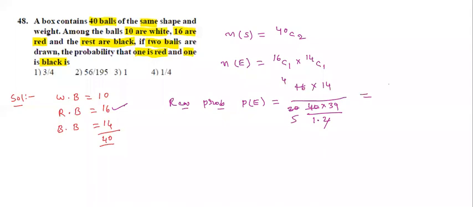Now, 56 in the numerator. Observe the options. Denominator obviously 195 only. 5 nines are 45. Yes, unit place we are getting 5. So correct answer is second option.